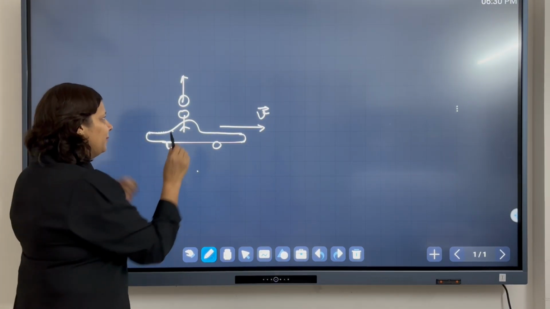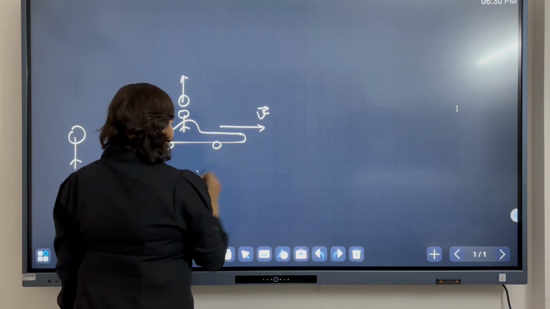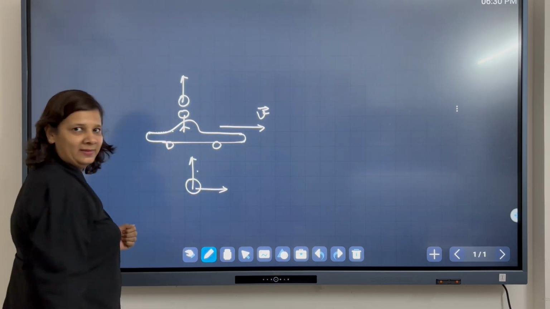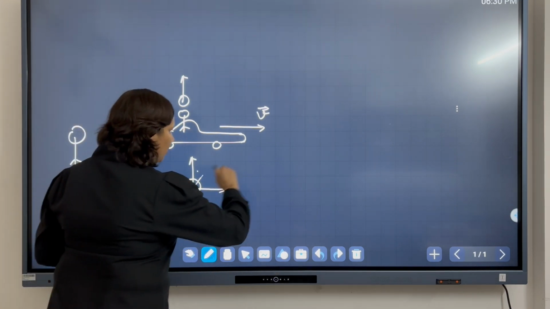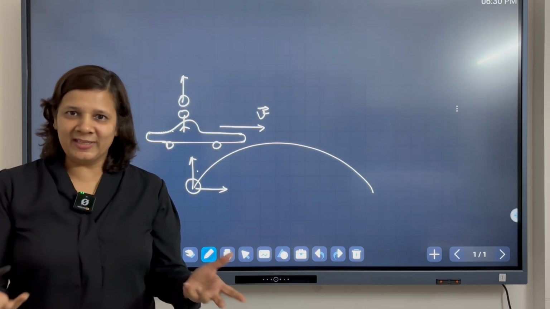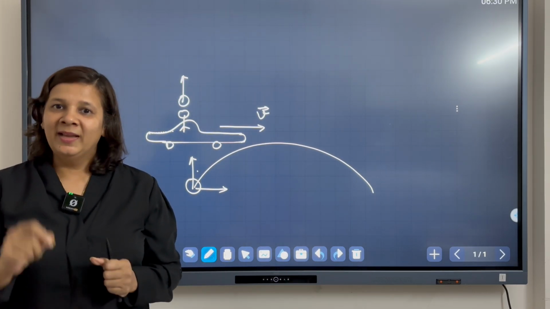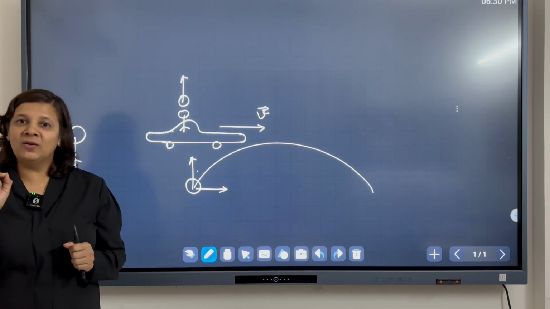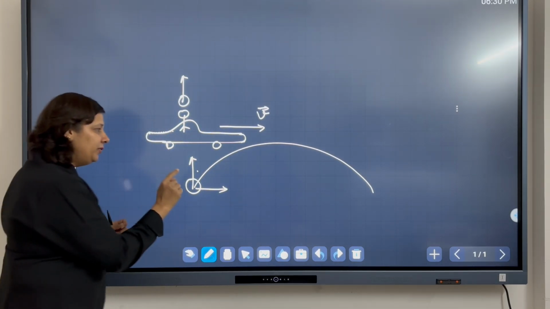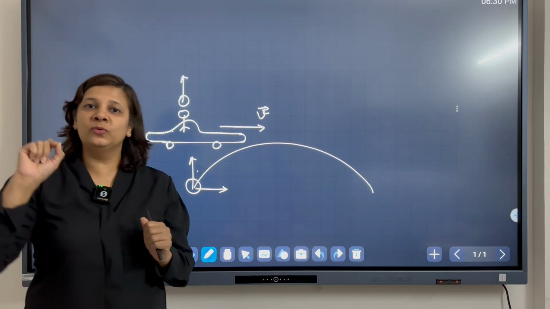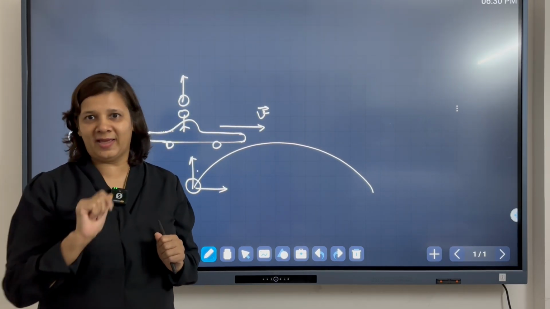So if the ball has both the horizontal and the vertical component, then the ball will follow a parabolic path, right? That's what we have learned in the last lecture. Another very important point to note down is that the horizontal component of the ball thrown will be equal to the velocity of the car in the horizontal direction.